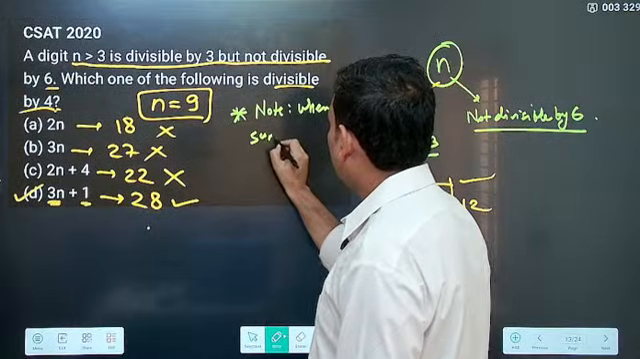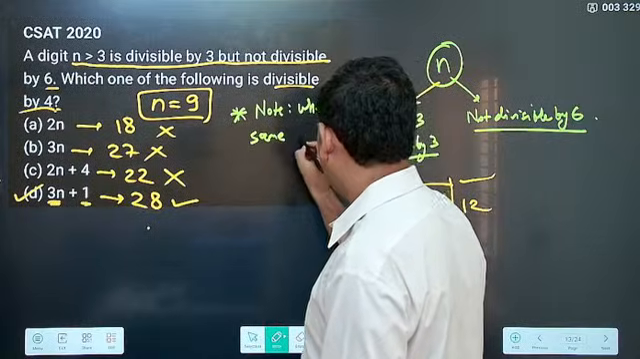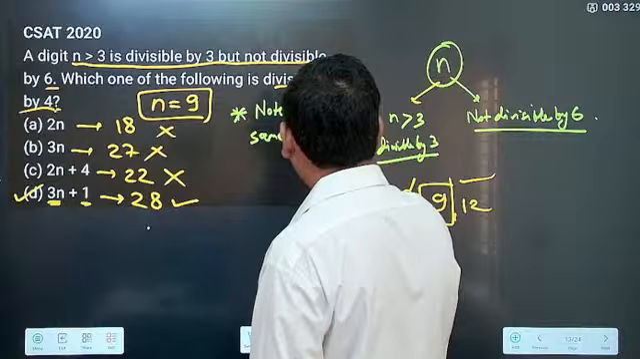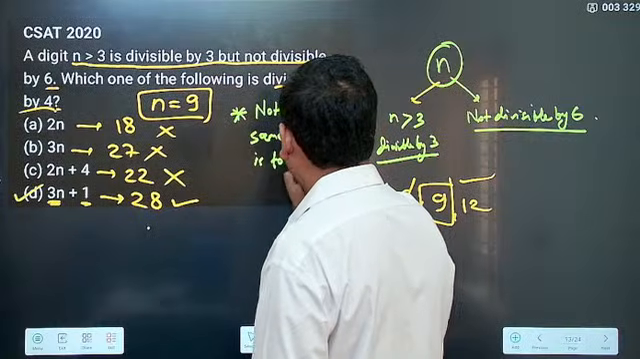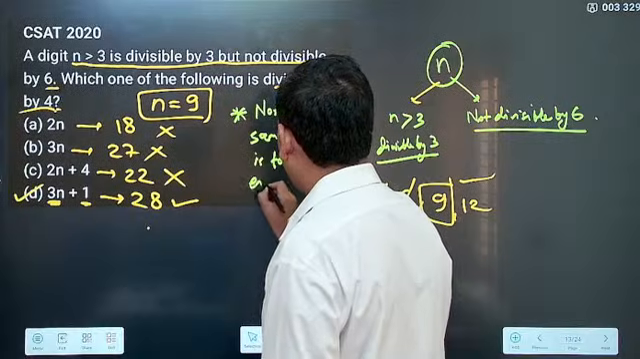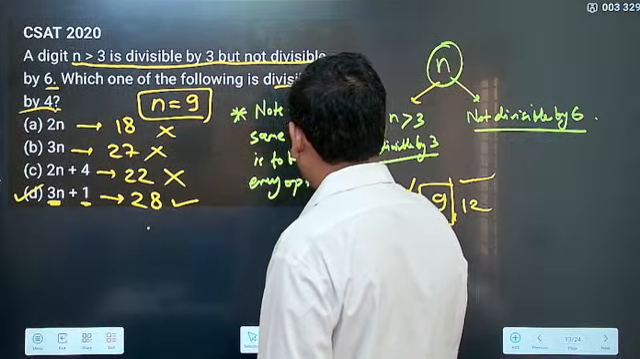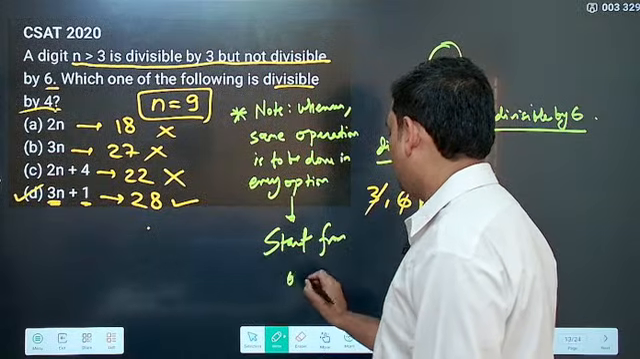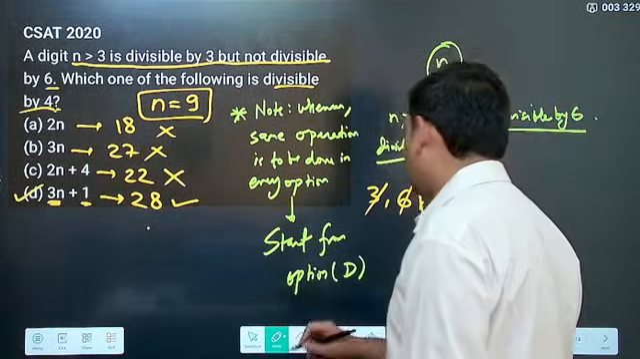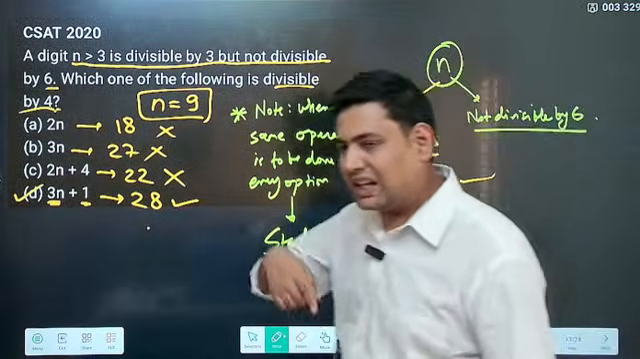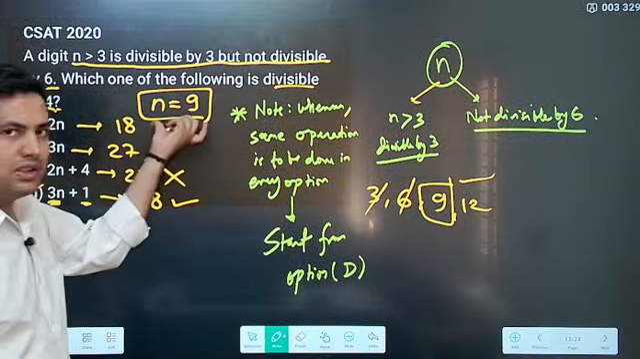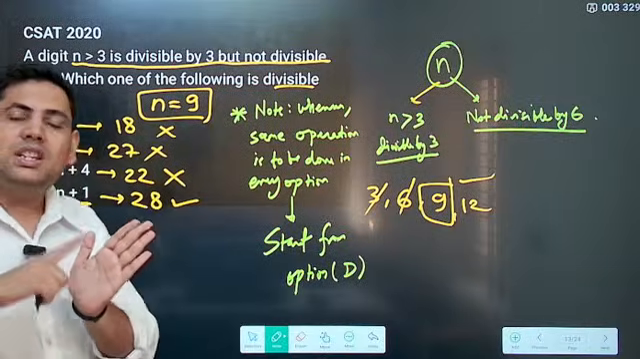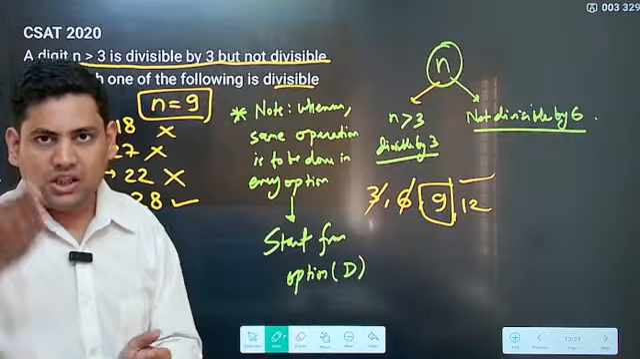Whenever the same operation is to be done in every option, you should always start from option D. That is, you always start from the bottom. Now here you see consecutively you're just applying the same principle, that is you're just putting the value of 9 and then finding out if it is divisible by 4. Now this is the same operation being done multiple times in each of the options.